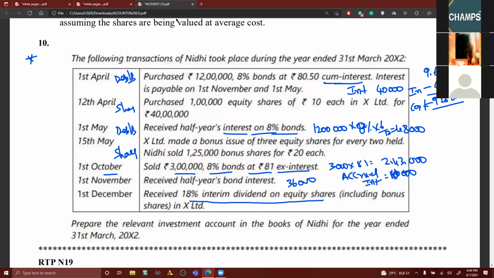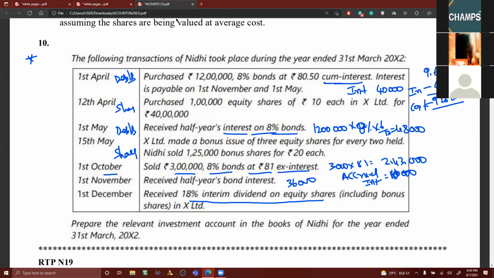Next, received 18% interim dividend on equity shares, including bonus shares. Now, this interim dividend on equity shares, including bonus shares, have you got any information about bonus shares? Yes, bonus issue. There's no information of dividend pertaining to last year, but we have information of interim dividend.